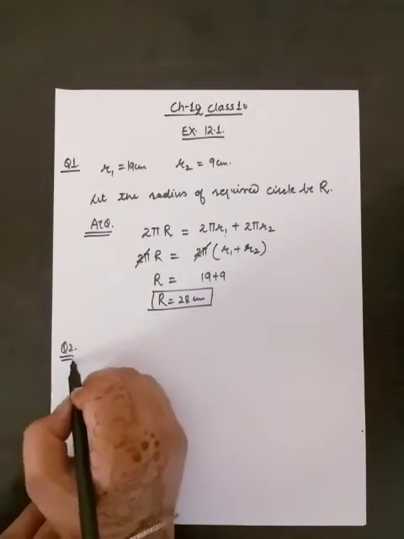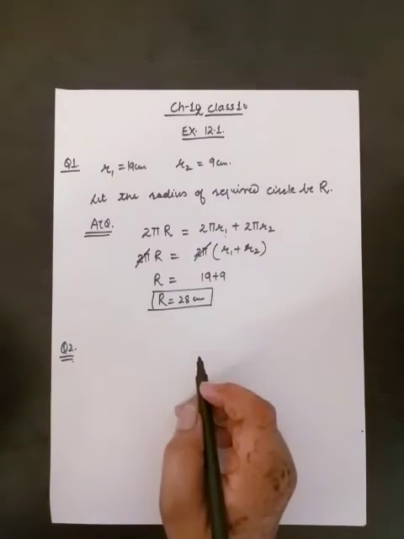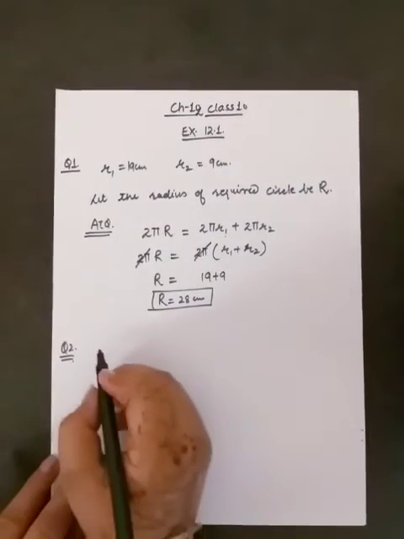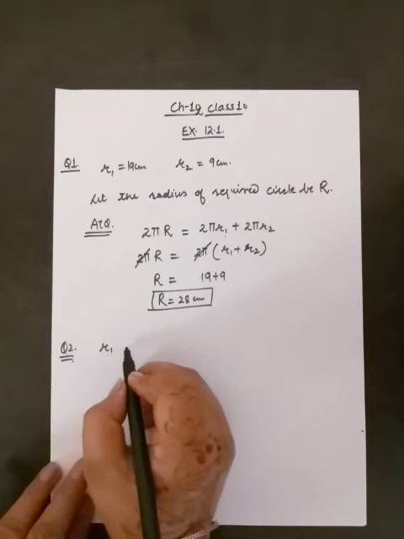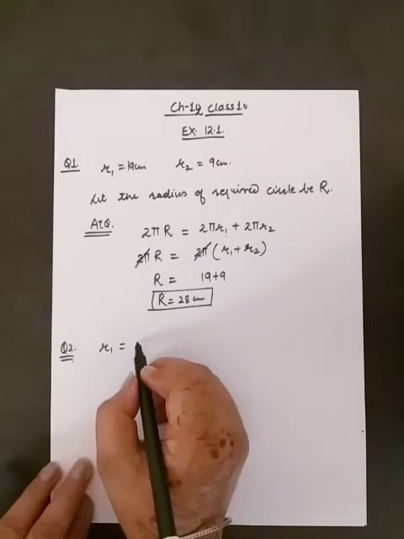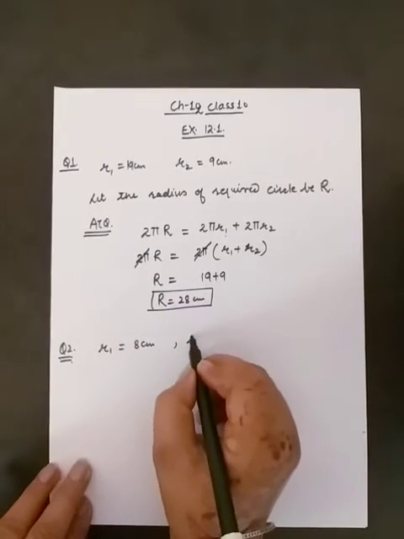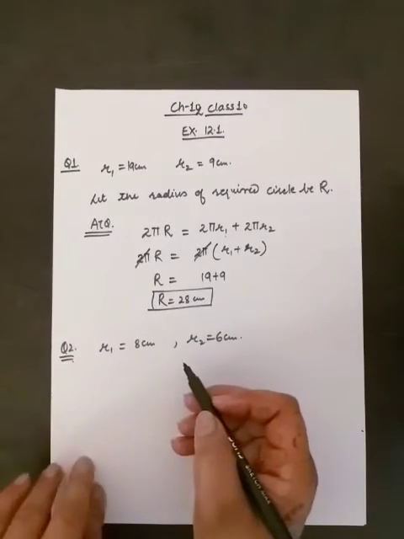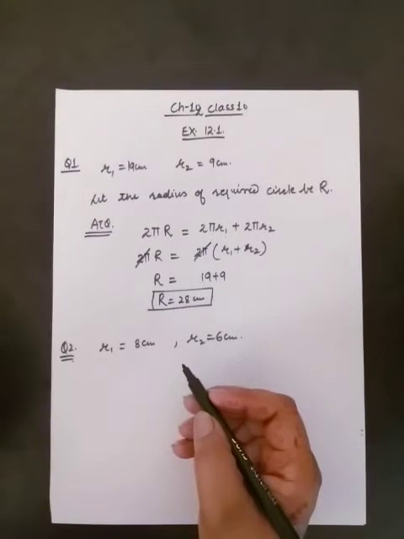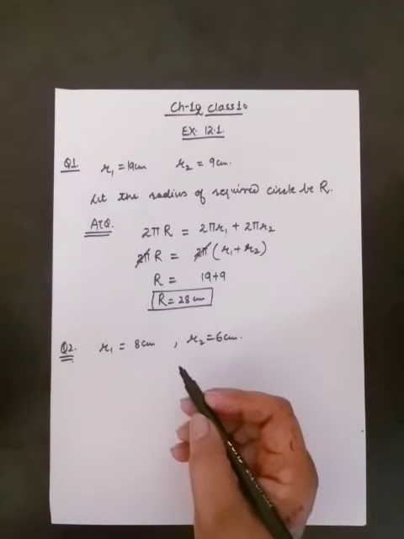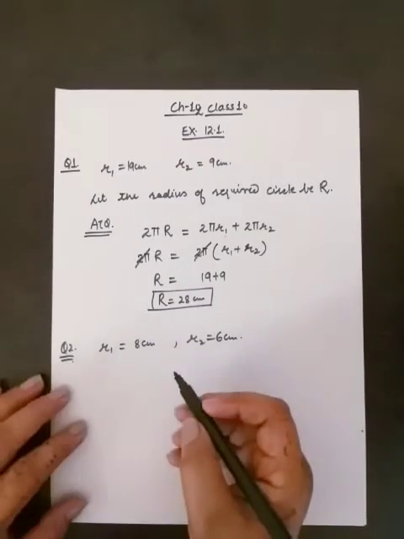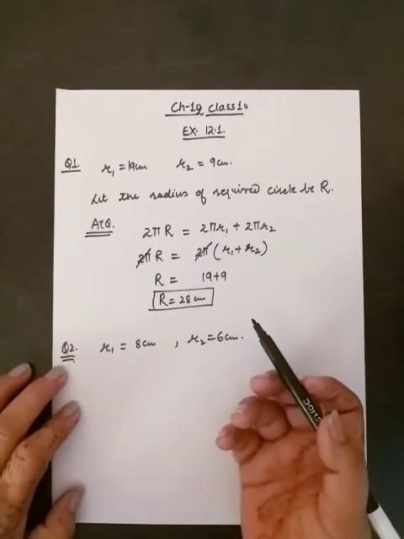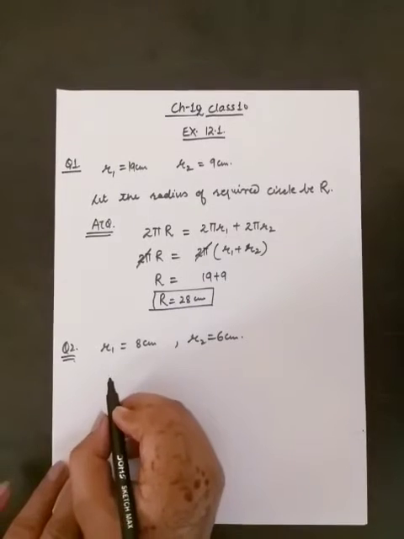Question number 2. The radii of circles are 8 centimeter and 6 centimeter. Similar to the above question, now the radii are 8 centimeter and 6 centimeter. We are taking them as R1 and R2. Find the radius of the circle having area equal to the sum of the areas of the two given circles. In question 1 we added circumferences. Now we have to add the areas.